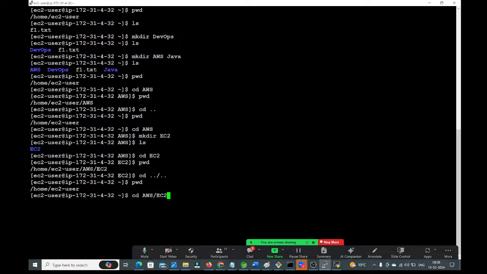See, at a time I want to go into two directories. Inside AWS, EC2 is there. Directly I want to go into the EC2. For that, cd space AWS slash EC2, enter. Now here you can check pwd. See guys, currently we are in the EC2 directory. Is it clear guys? How to create the directory file, how to go inside the directory file, how to come out from the directory file, all these things are clear.